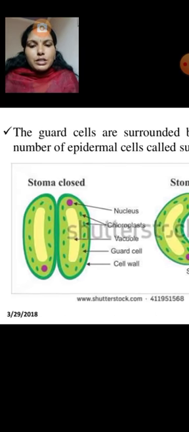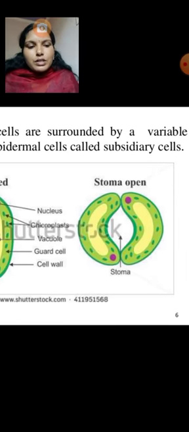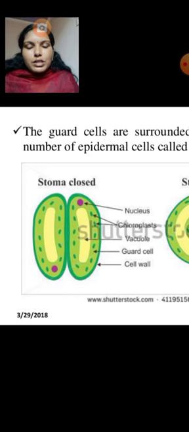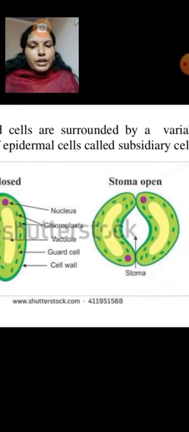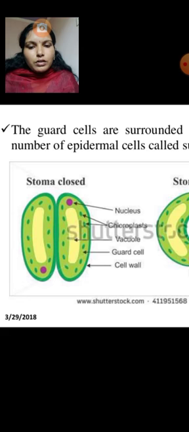This is the slight difference. It opens because the guard cells are turgid, containing sufficient water. Here, the guard cells are losing water, so they become flaccid, leading to closure of the stomata.